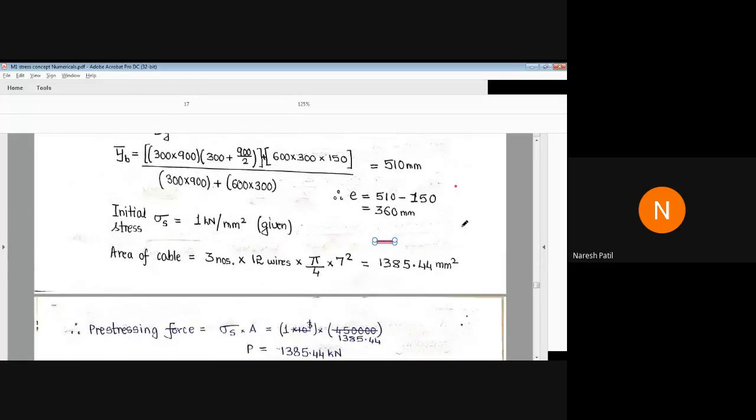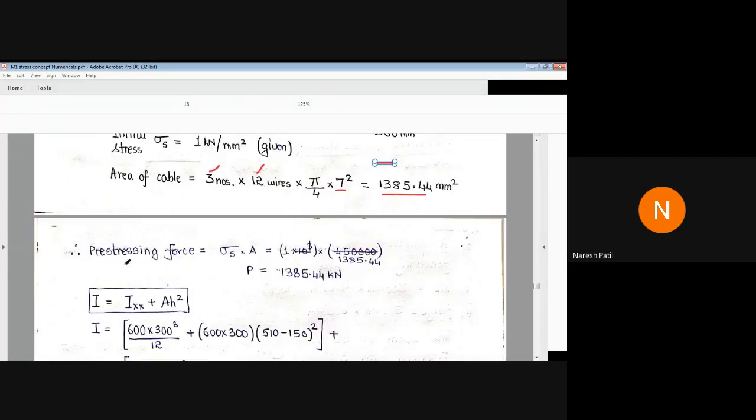Okay. Now the initial stress. The initial stress is given as 1 Newton per mm square. Now the area of the cable. They have given 3 cables. In each cable we have 12 wires of diameter 7 mm. So pi by 4 into d square, multiply. So we got the total area of the cable.